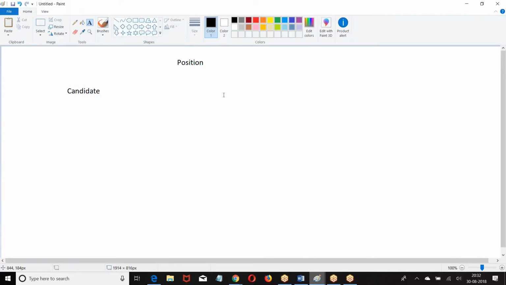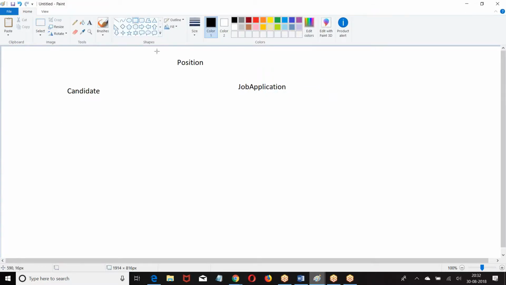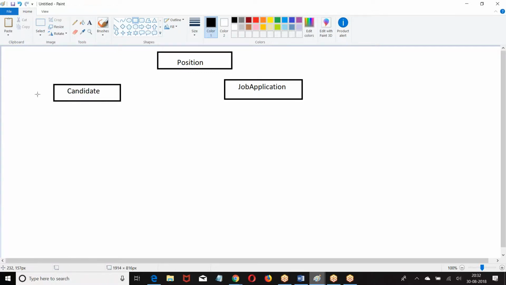Hiring manager is not an object, it is a field that I created. So object 1, object 2, object 3. In the position object, I created a lookup field called hiring manager.